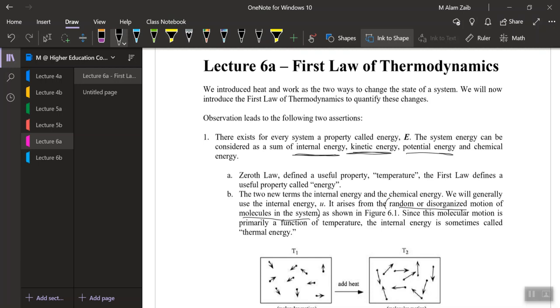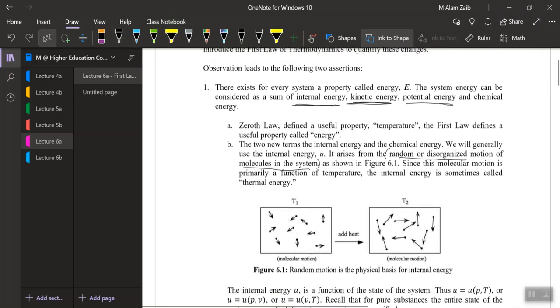But if we are defining it macroscopically, internal energy does not mean the sum of kinetic and potential energy. Let's say, for example, this system is open, and mass is moving into the system and mass is leaving the system.